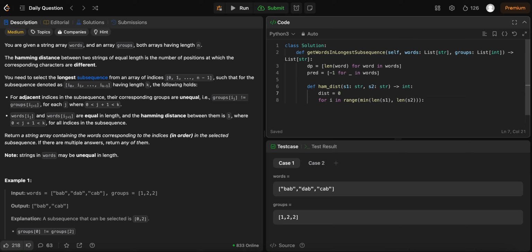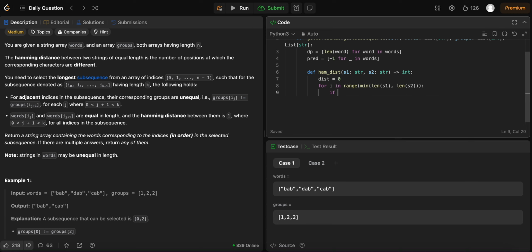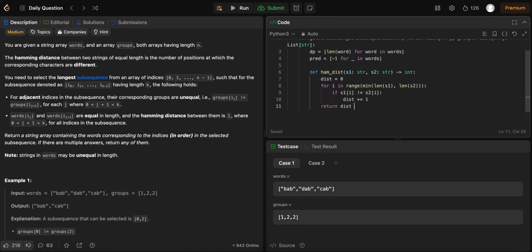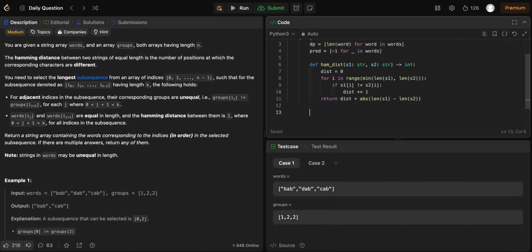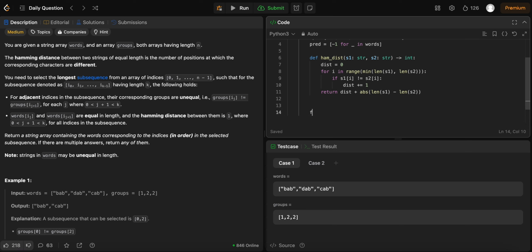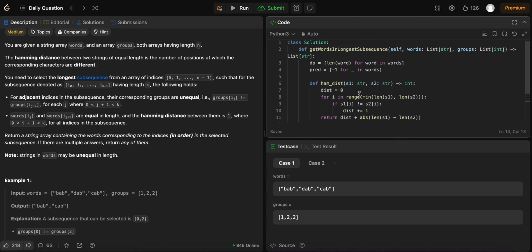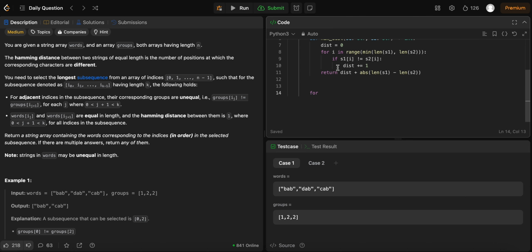So distance, we set it to be 0 at the beginning, and then if s1[i] is not equal to s2[i], we have to increase the Hamming distance, and at the end we just want to return the distance plus the absolute value of length s1 minus length s2. So that will find the number of different bits, or the extra bits, basically. So now we have that function as well. I think we should be good to actually run the DP now. So for the predecessor, it should be fine. So that's the base case.